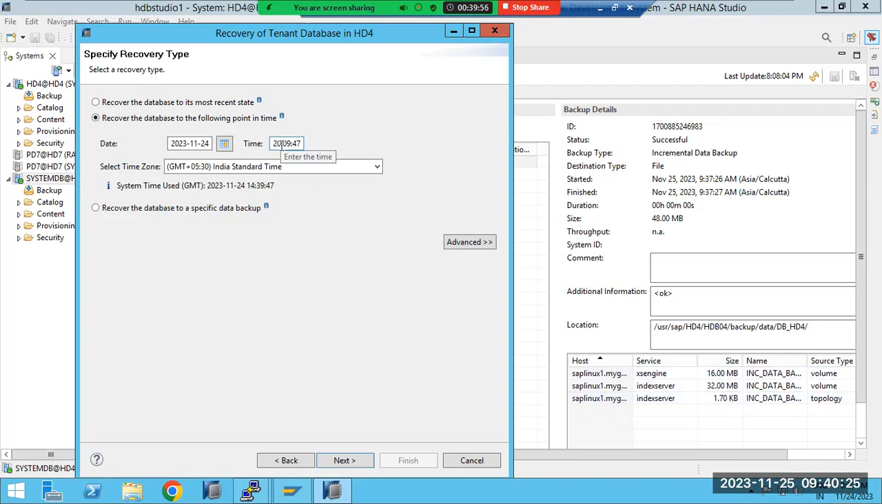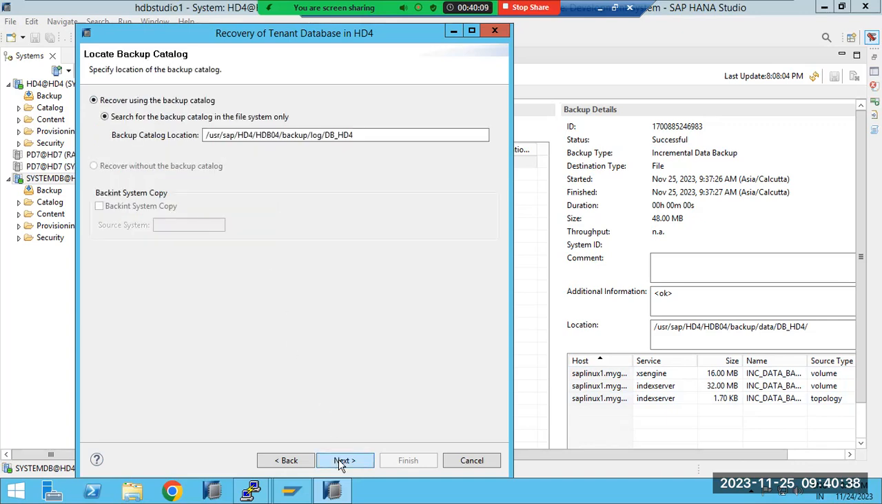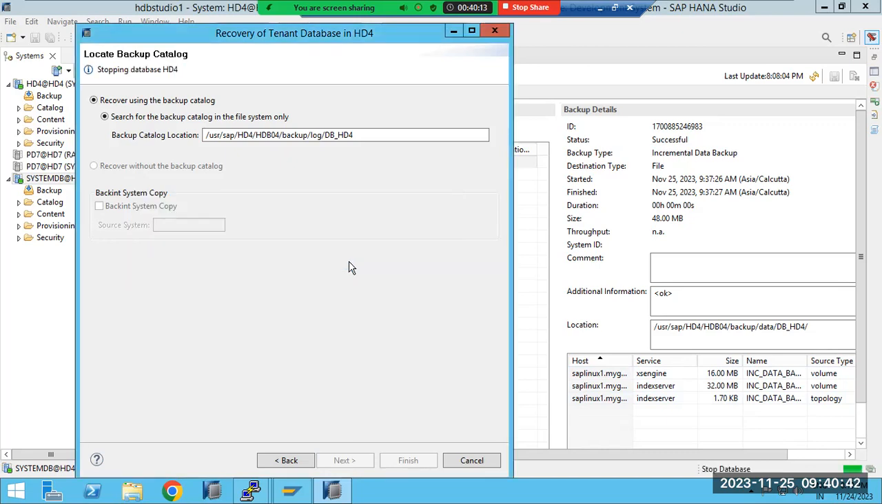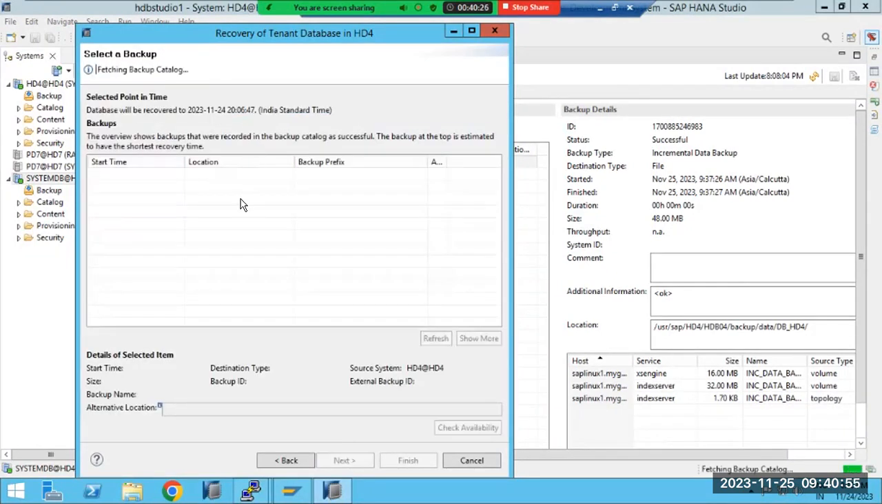Then we can recover up to that time, whichever time you want to recover up to. That is called recovering the database up to that point in time. While recovering, your database will be stopped. Your database will be stopped here while recovering the data. So, for example, I am going to recover up to 2 minutes before.